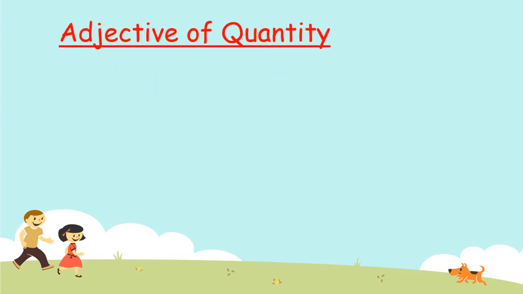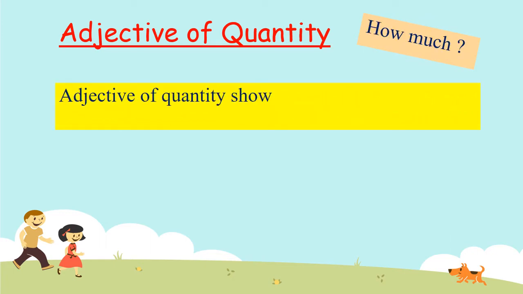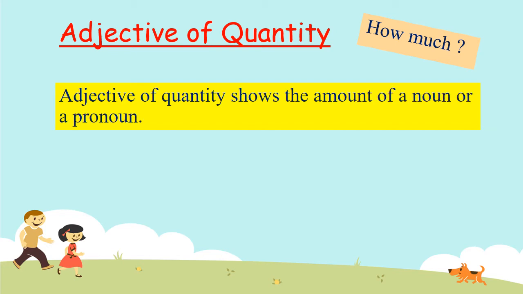The second kind of adjective is adjective of quantity. It answers the question, how much? Adjective of quantity shows the amount of a noun or a pronoun. It tells us about the amount of a noun or a pronoun.